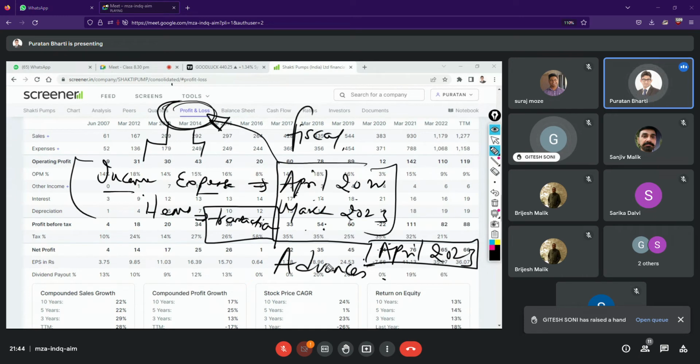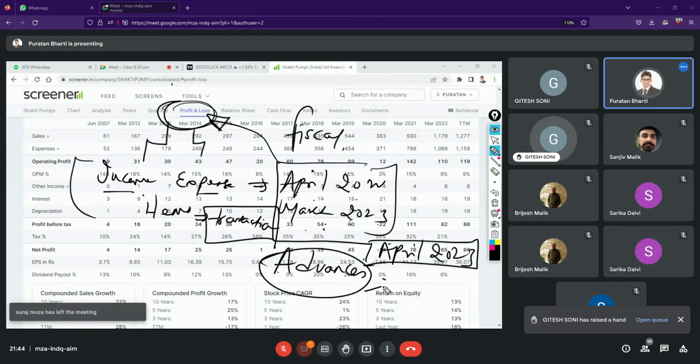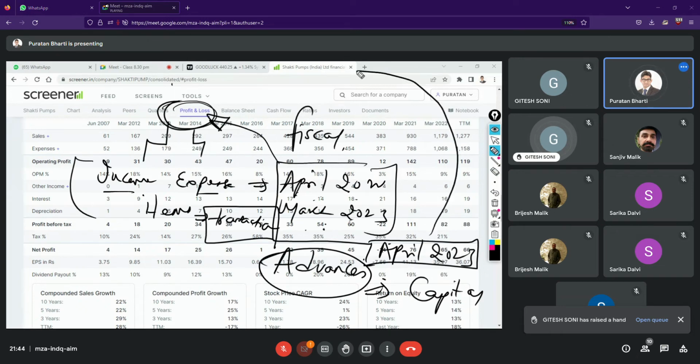So it will flow into, because it becomes of the next year, something where the benefit will be derived in the coming years, it becomes of capital nature, and it will go to the balance sheet as a liability.